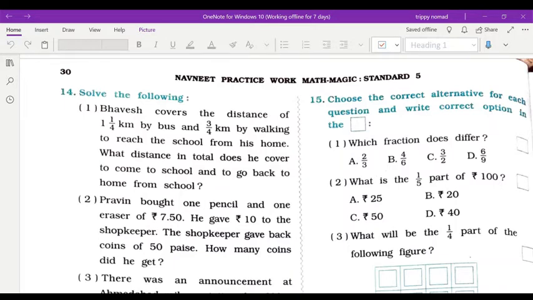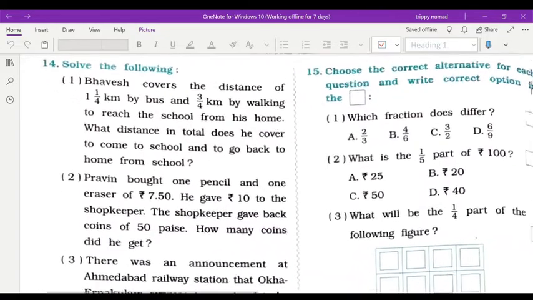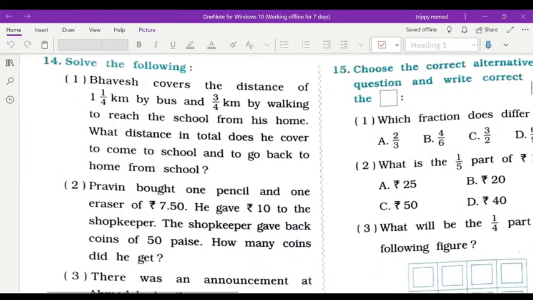I hope all of you have finished the sums explained in the last class and the activity also, because no one asked anything. I hope all of you have finished the activity and sums. Now we are going to start question number 14. First sum of 14 problem sum.